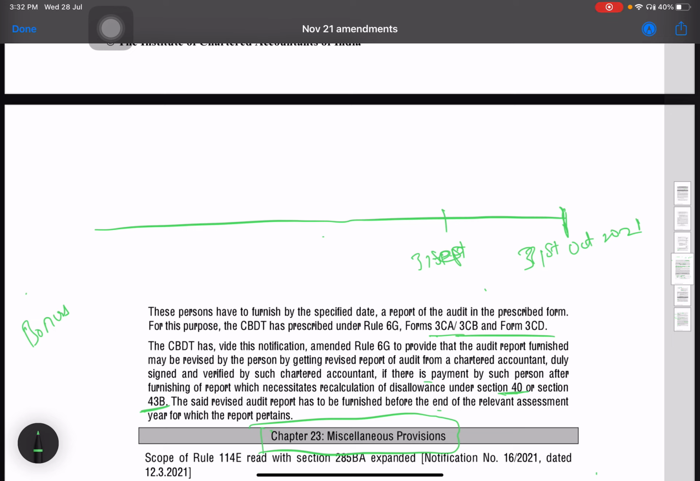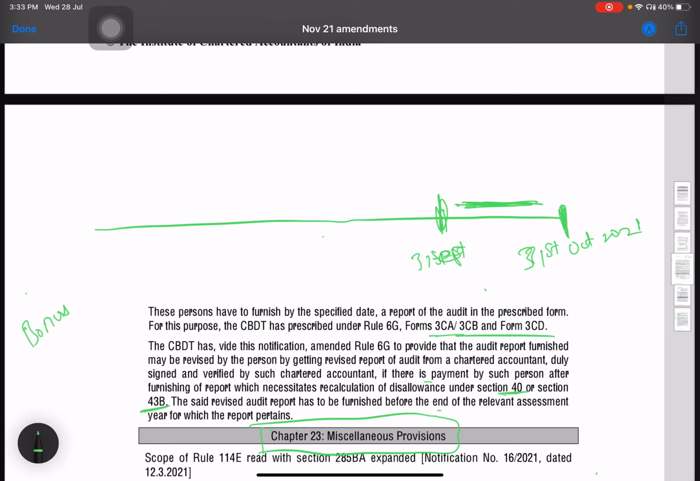Okay, so the problem was that the time limit that we had for making the payment of 43B was till 31st October. But if we file the audit report by 31st September, we cannot claim the payments that we made in this 1 month. So the payments that we are making in this gap, the gap between the return filing due date and the audit report due date, those payments were not claimed in the audit report. So to tackle this problem, this amendment has been brought in.